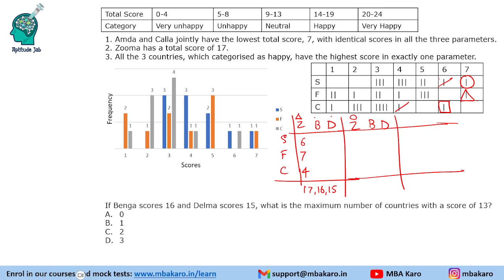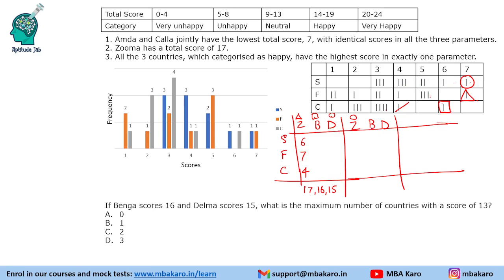Now let us think how we can make 16 for a country like B. Okay, suppose B is circle and D is square. Okay, if B is circle, then B will get 7 points and D is square, D will get 6 points. Now B has to get 9 points in the other two. B has to get 9 points, right? So is it possible to make 9 points? 5 and 3 not possible, right? And then we can't have any other possibility to make 9 points. So we cannot have circle and square. So if we just change it, it is square and this is circle.